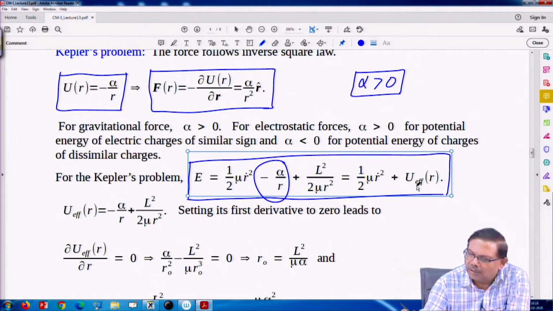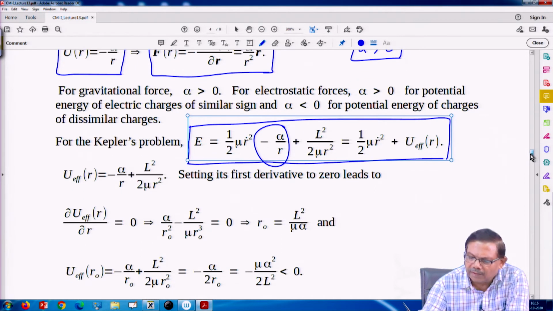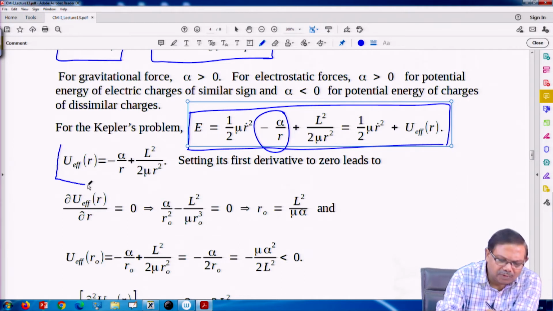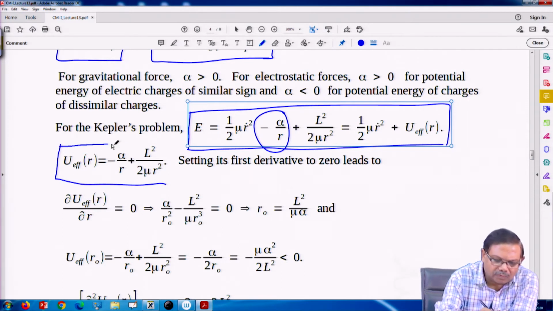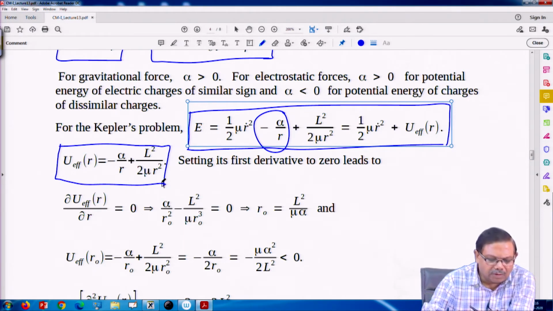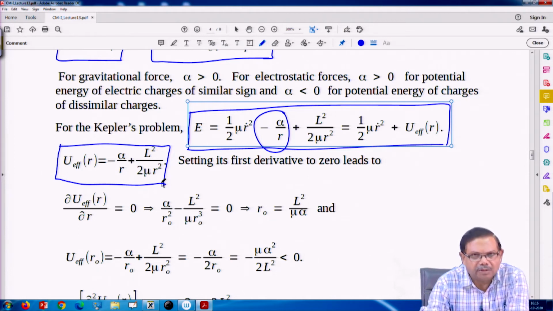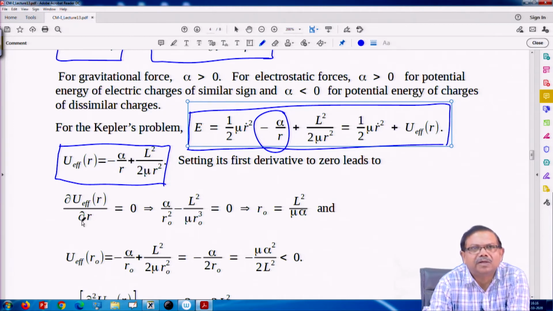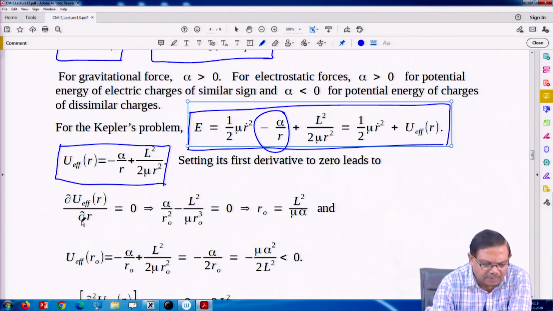Now we have a specific form of U effective. If we take its first derivative, since it depends on r only, it is not necessary to write a partial derivative; it could be an exact derivative.